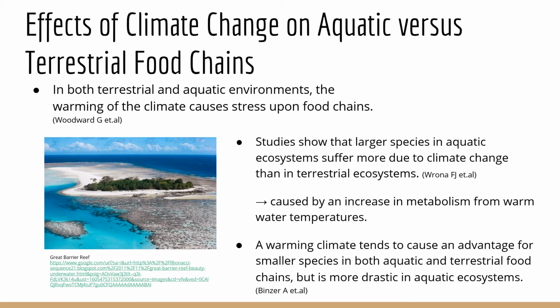Now we are going to integrate on the two topics discussed prior, beginning with the effects of climate change on aquatic versus terrestrial food chains. In both terrestrial and aquatic environments, the warming of the climate causes stress upon the food chains. There are studies that show that larger species in aquatic ecosystems suffer more due to climate change than in terrestrial ecosystems. This is caused by an increase in metabolism from warm water temperatures. A warming climate tends to cause an advantage for smaller species in both the aquatic and terrestrial food chains, but is more drastic in the aquatic ecosystems.